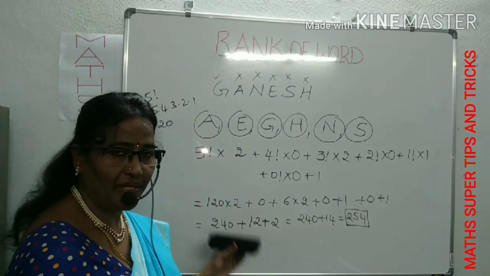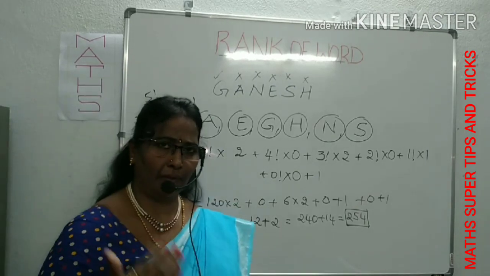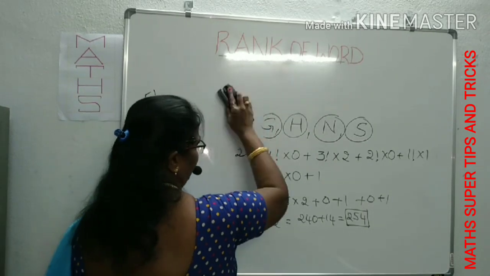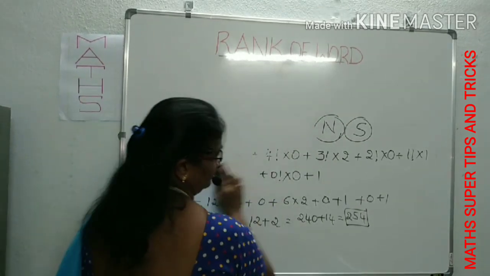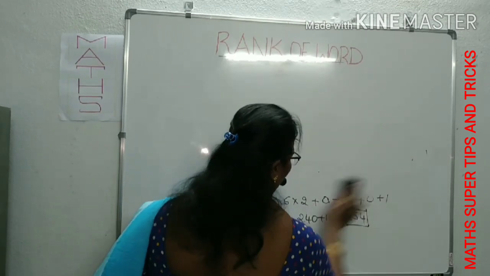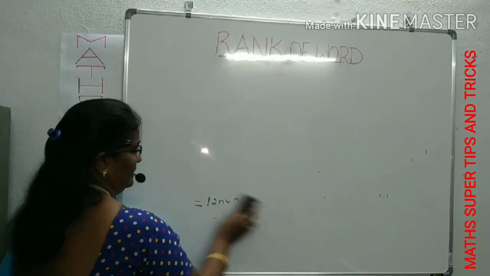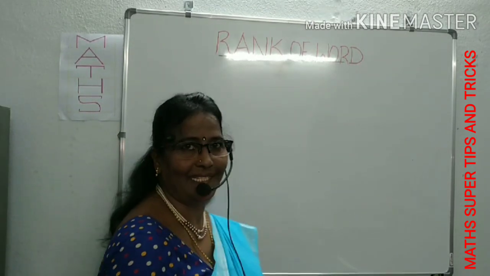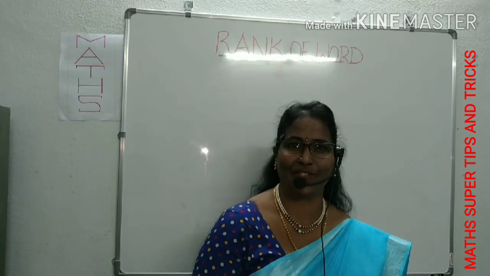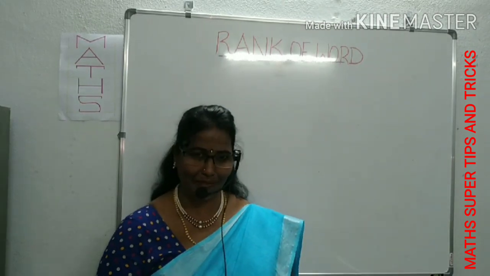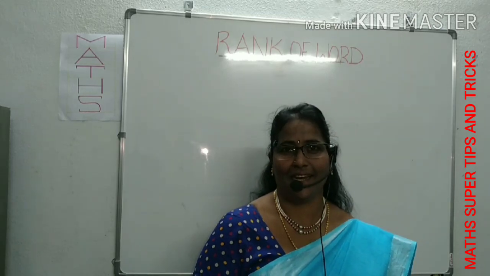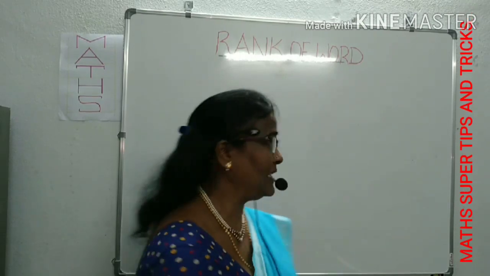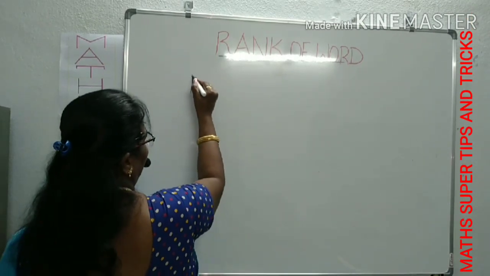So is it clear? Similarly, I am giving one more example word. The same way we can proceed where there is no repetition. I am choosing one more word. What is that? We'll see here. You know, everyone's goddess. Who is everyone's goddess? You know very well, you are too smart. Who is that? Yeah, mother. Okay, we can focus on the word mother now. Here also, no repetition. Now I'm writing the spelling.